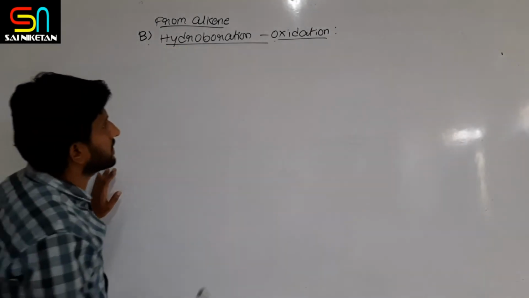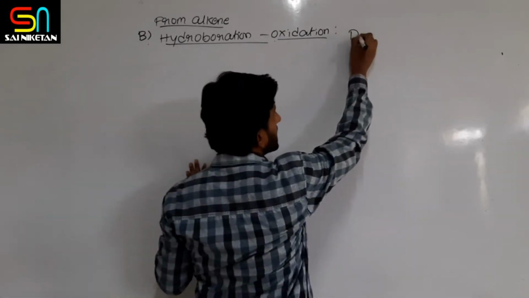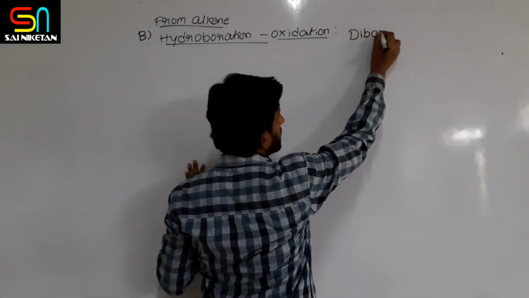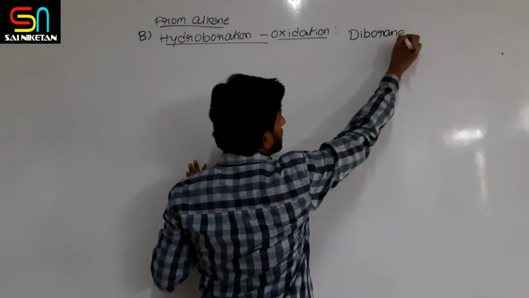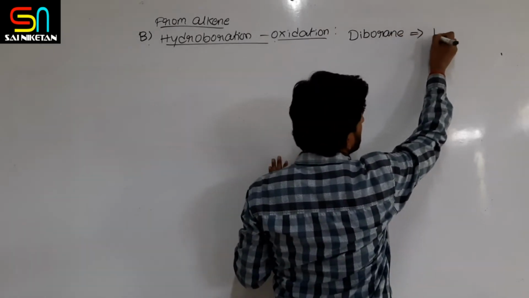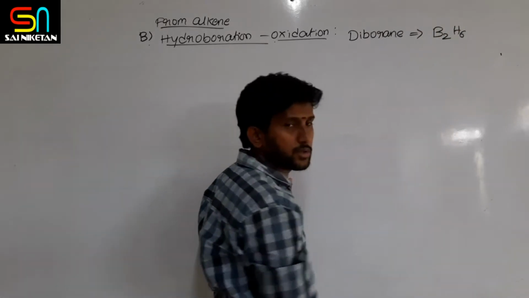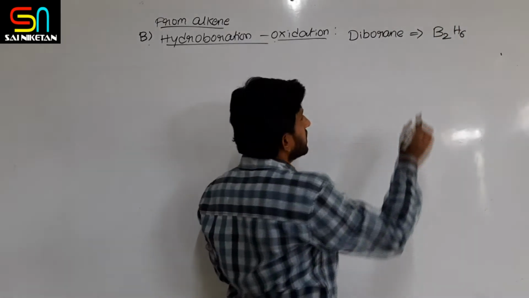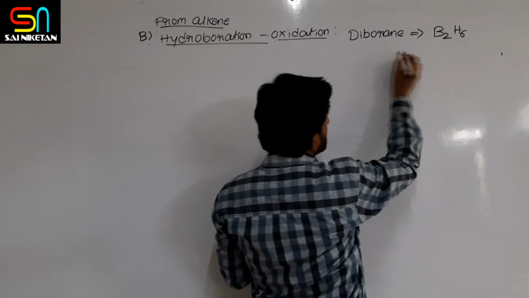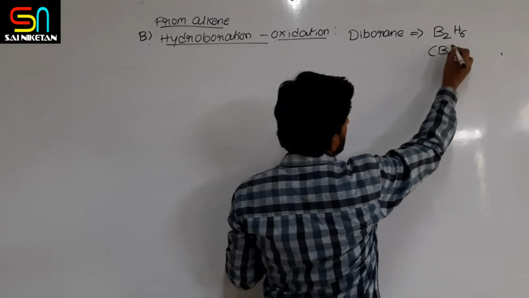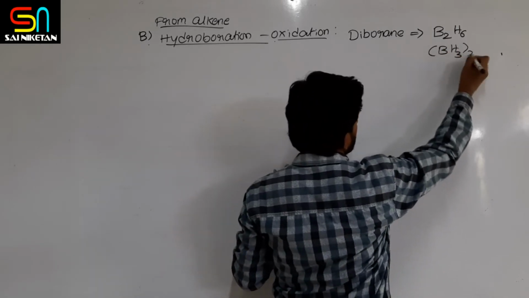As you know, in the first year you have studied about diborane. What is diborane? B2H6, which is also written as BH3 taken twice.